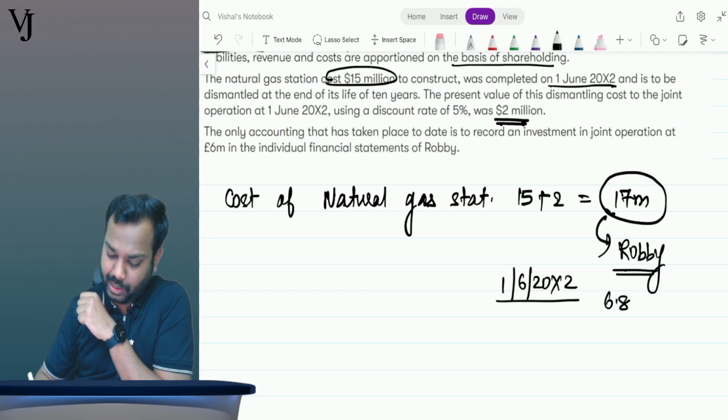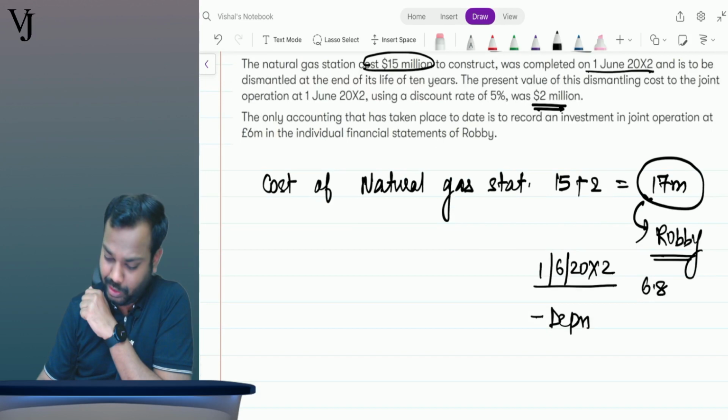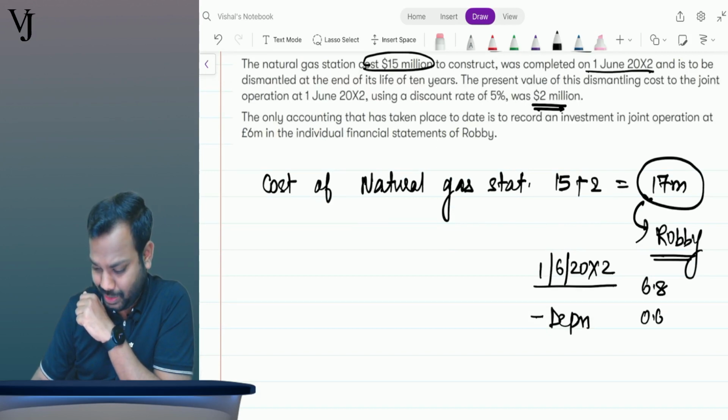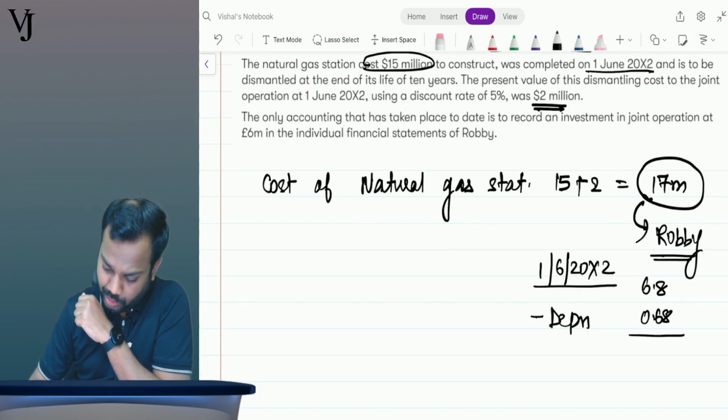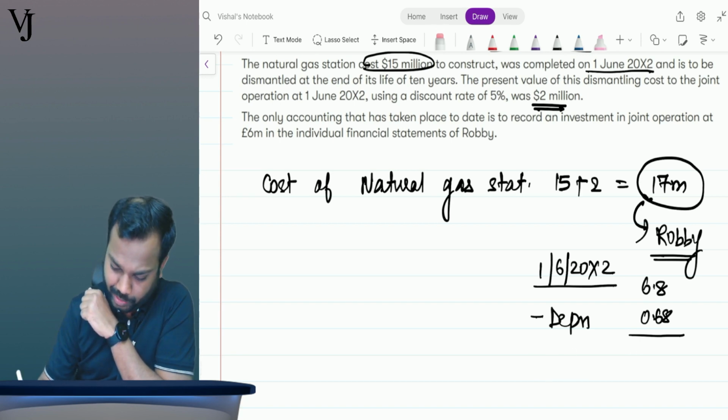Now, during the year, Robbie will charge depreciation on that, right? What is the life? 10 years. So 6.8 divided by 10 is 0.68. Now, what is the closing balance on 31st May 20x3?